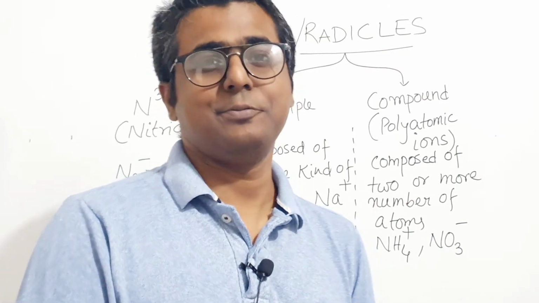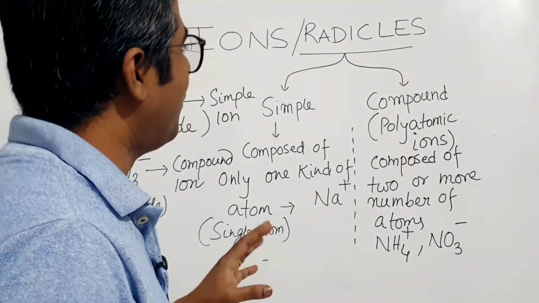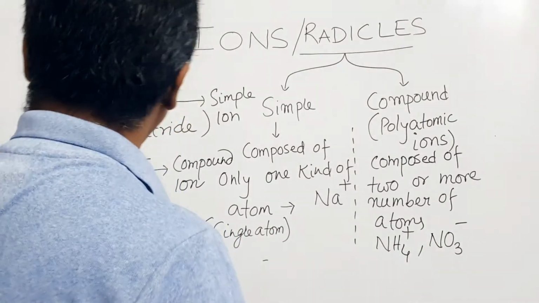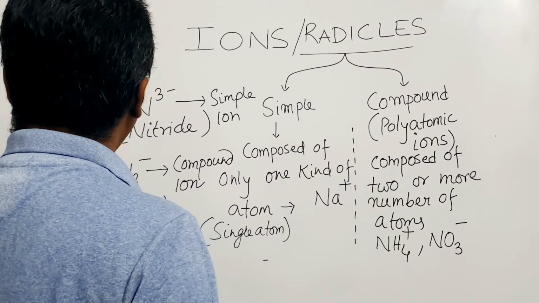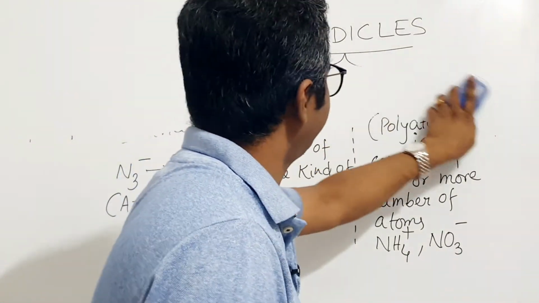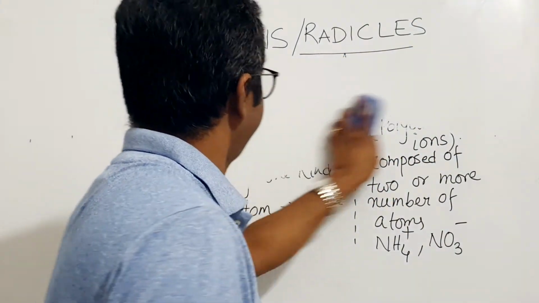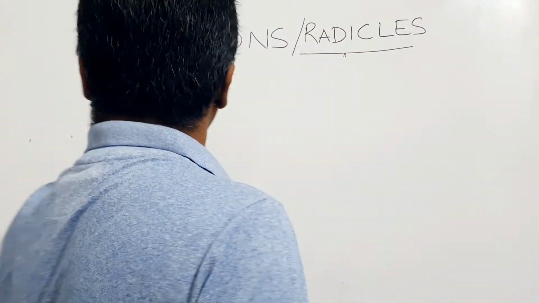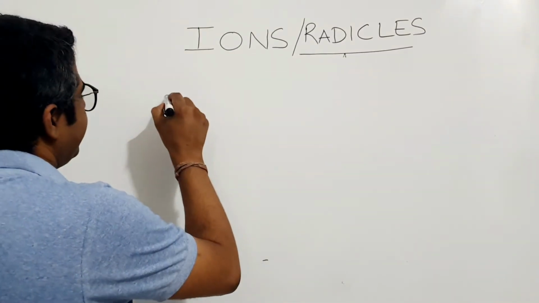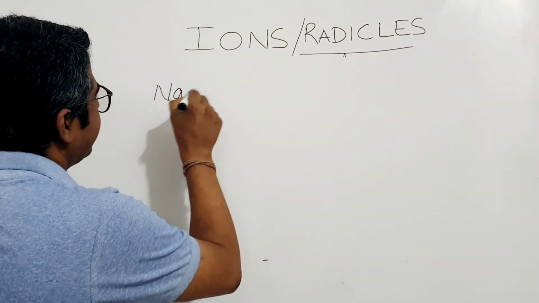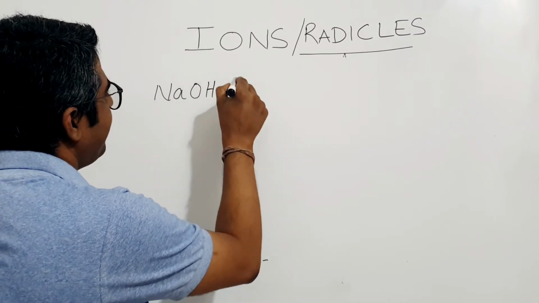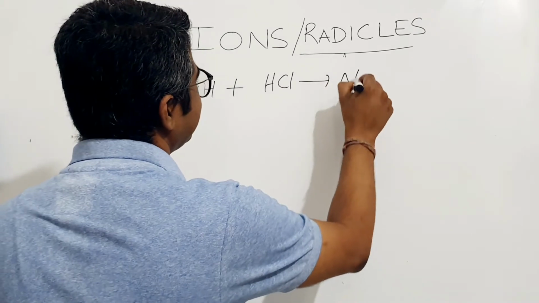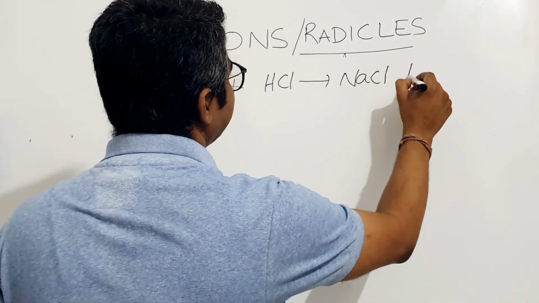Another thing that you must have learned is what acidic radicals and basic radicals are and why they are called so. So we are going to do that right now. Let us write down a very well-known equation: NaOH plus HCl gives NaCl plus H2O.